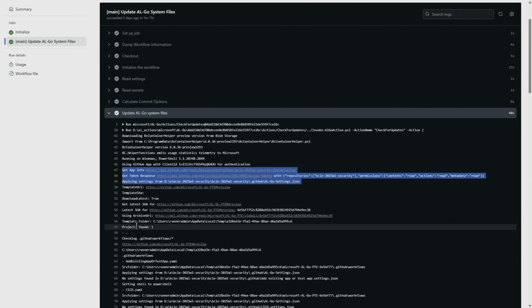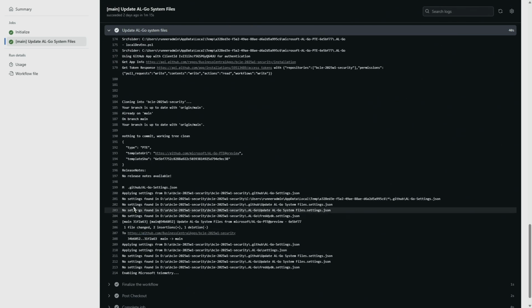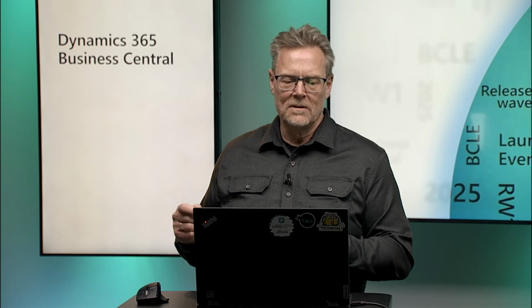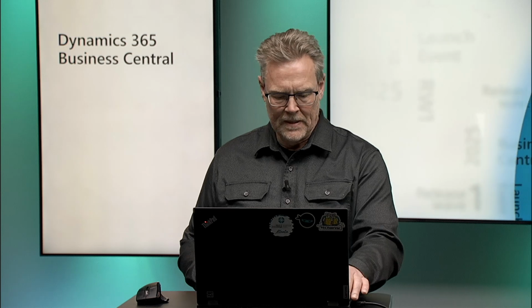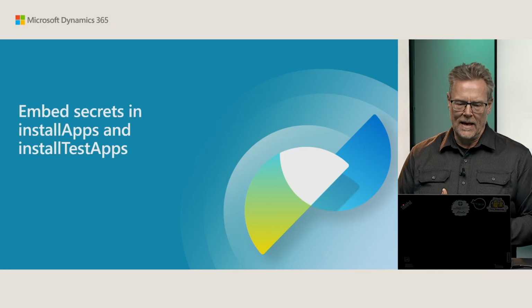And when I then discover that, yes, we have to actually update the system files, then later on we're going to get a new token, which is for read and write, in order to update or create the pull request that updates our ALGO system files in this repository. So at any time, the access token that we use does not have more permissions than it actually needs to have. So let's go back to this one and talk about embed secrets in installApps and installTestApps.